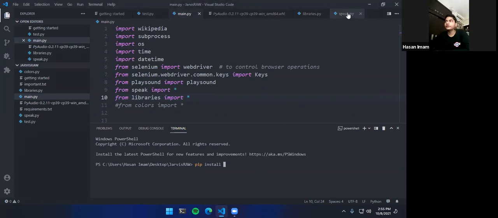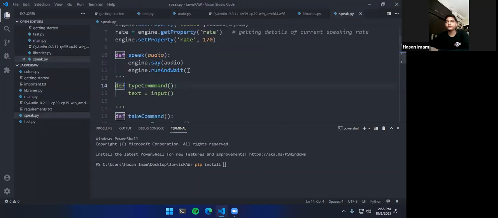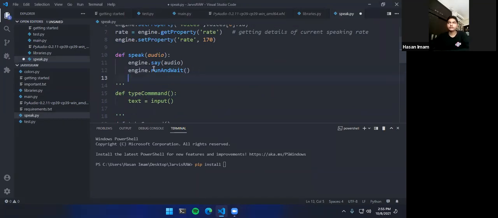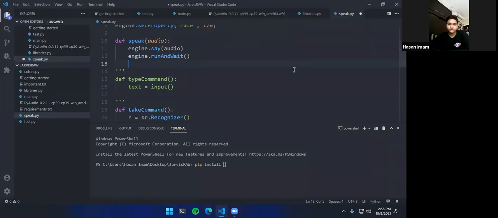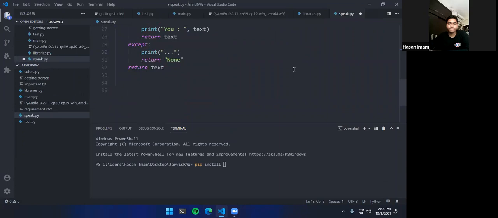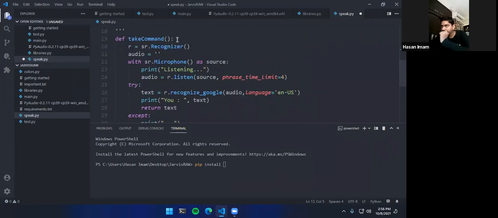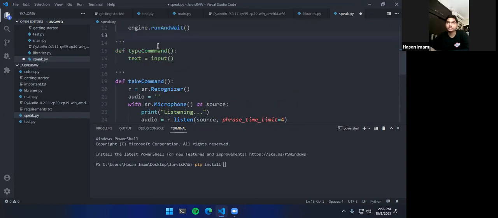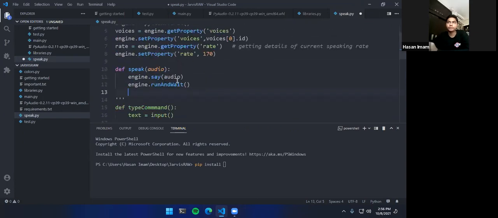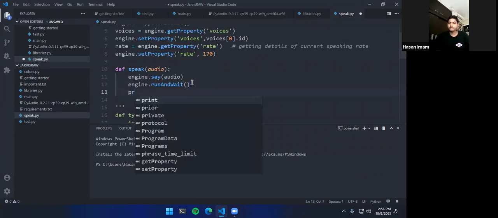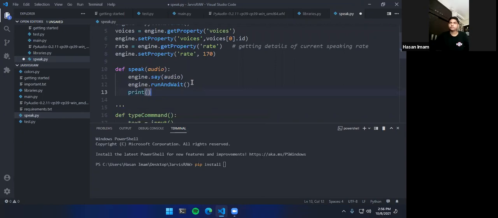If you are trying to say that, can we print on speak.py? Yes, we can do that. We can just add a print function in, and then it will print whatever audio you want to do. What do you mean by print? If you are saying take command as text, we have already done that here. And if you want to print what we are saying, you can just go and print here.